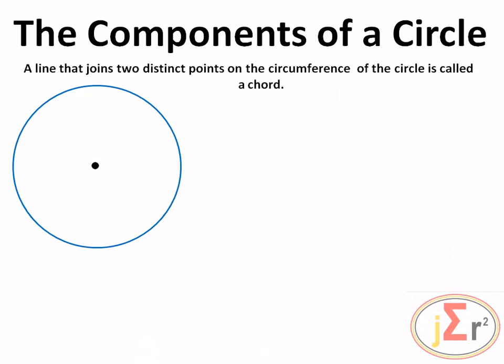A line that joins two distinct points on the circumference of a circle is called a chord. So there you have a chord, any 2 points that is joined on the circumference of a circle. The line that does that is called a chord. There's another chord that goes from one point on the circumference to another point on the circumference.